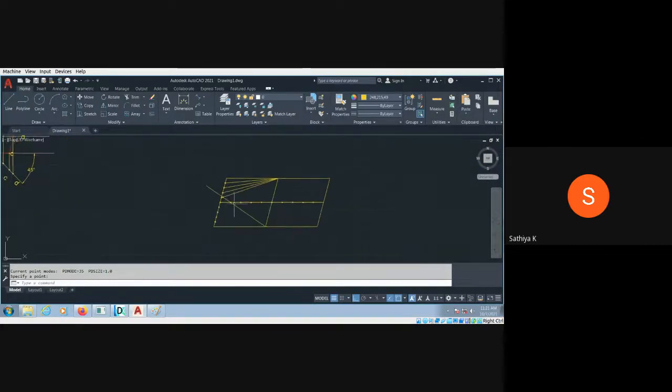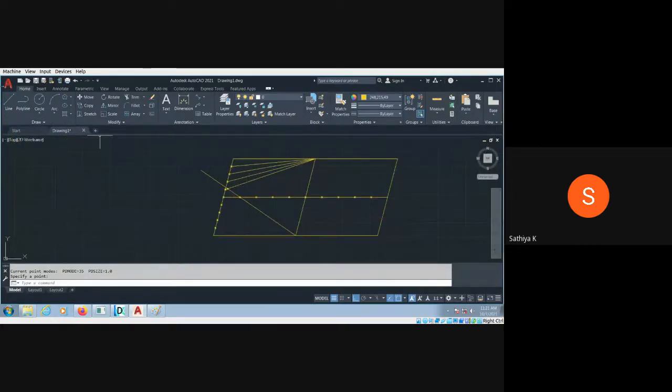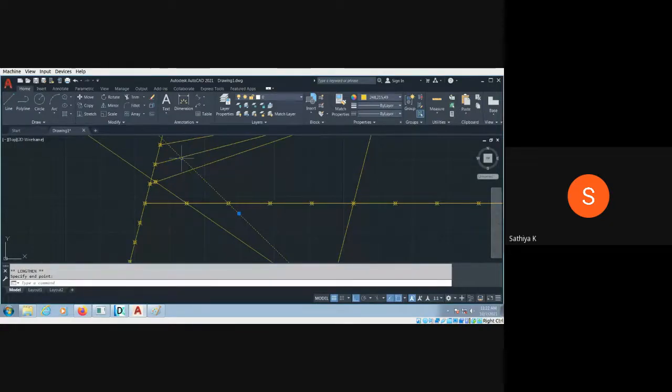Similarly, I need to draw another line from here to here. Press Enter and select the line. Move the cursor on the blue point from where I am going to lengthen it. Drag the mouse randomly and press okay. Up to the second point is enough. Otherwise, when lengthening, you can fix it up to here.